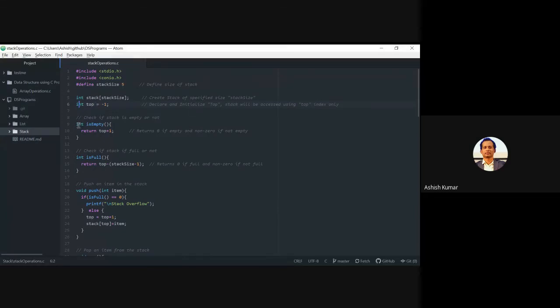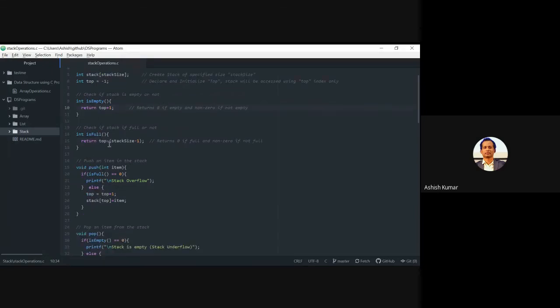Then I have written a function isEmpty. It is going to return an integer because I am going to return 0 if it is empty and a non-zero value if it is not empty. Now, I have discussed another part of the code, smaller code. So I have written the smaller one. You can make changes and you can use a little longer one.